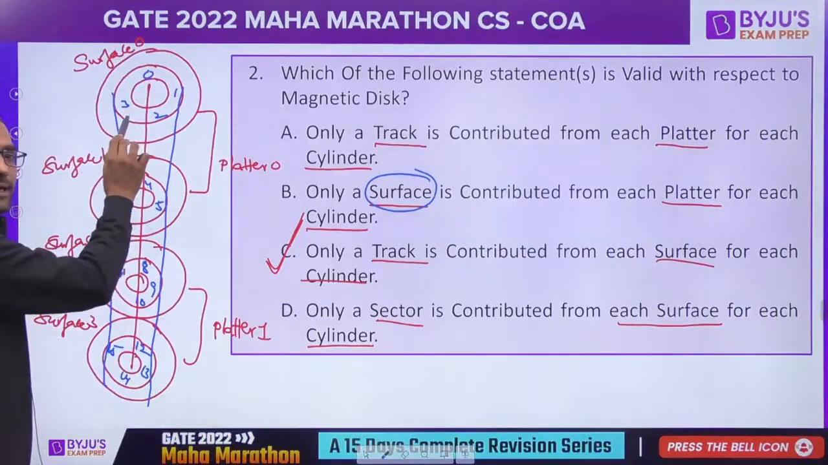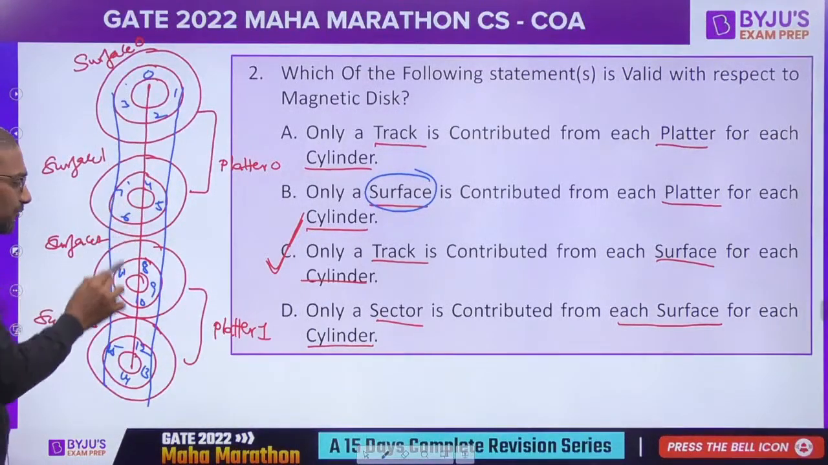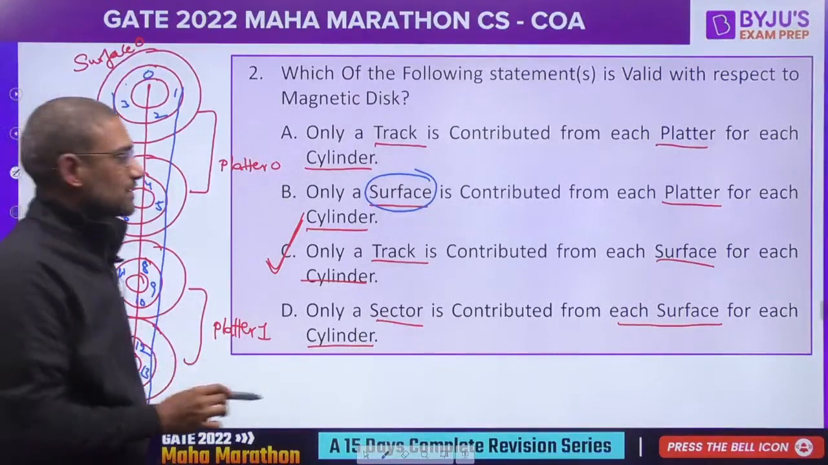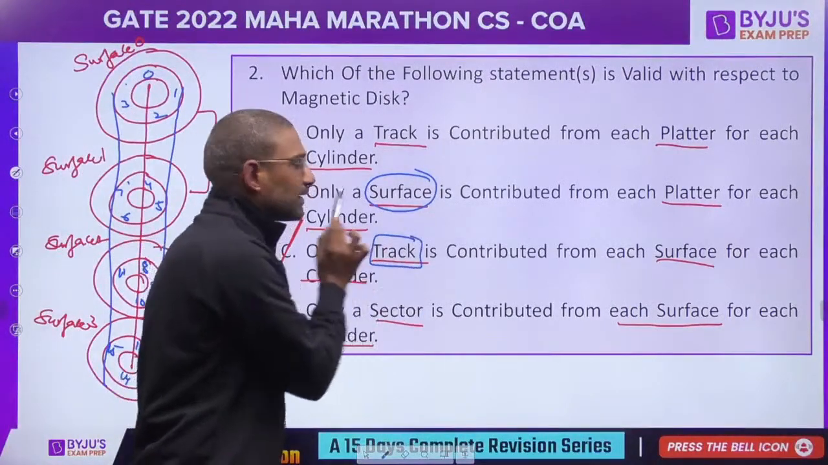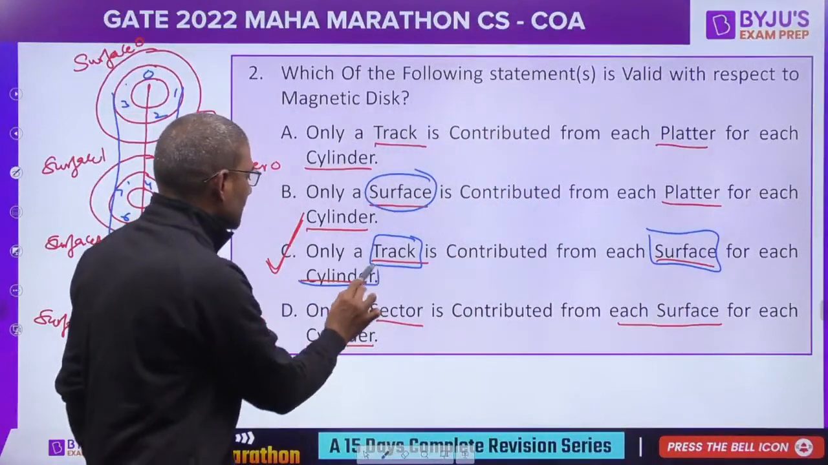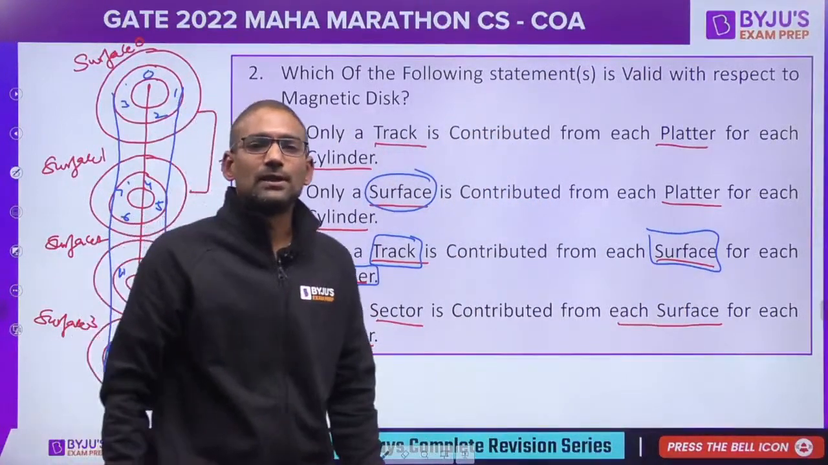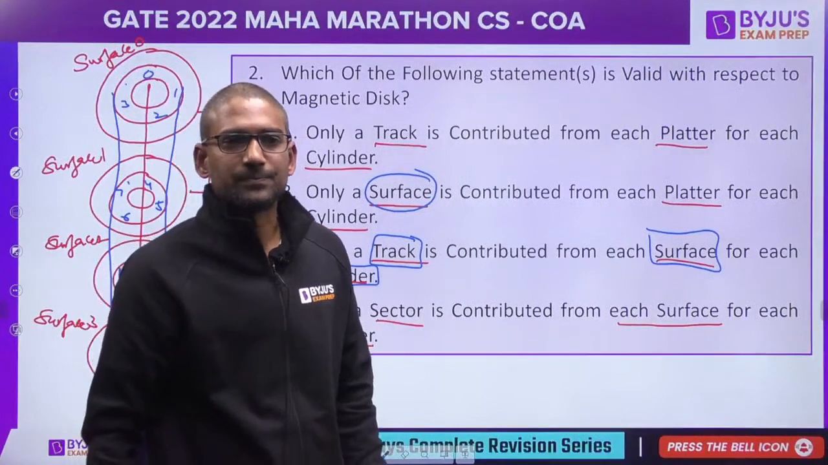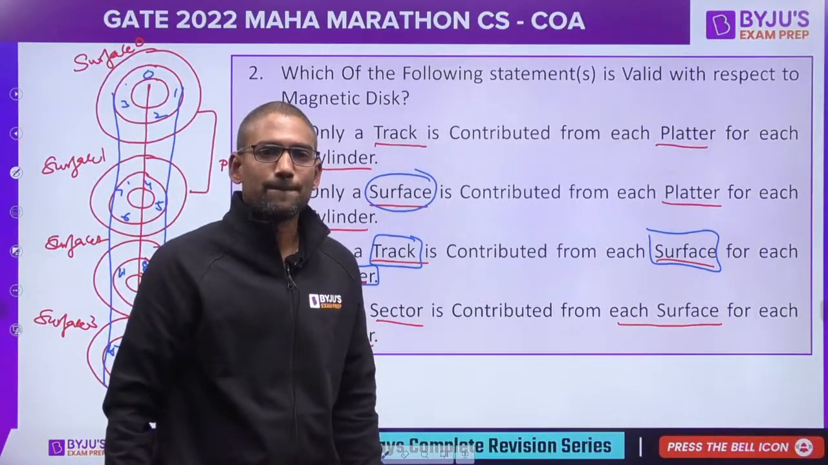So what is the right answer? One track from every surface. Only a track is contributed from each surface for each cylinder. That is the right answer.